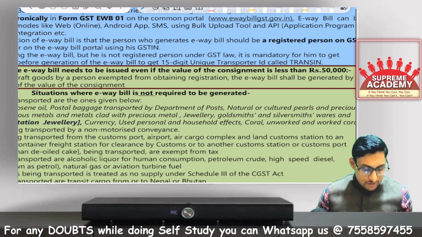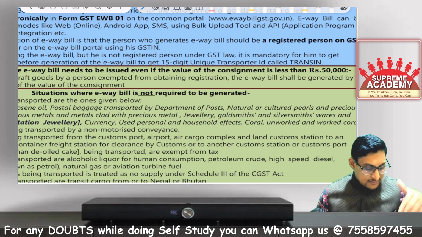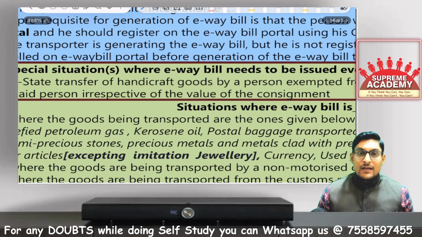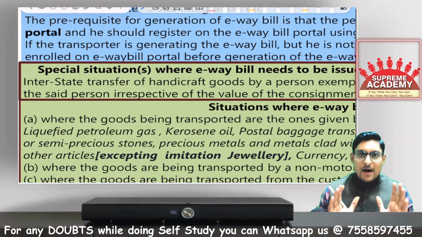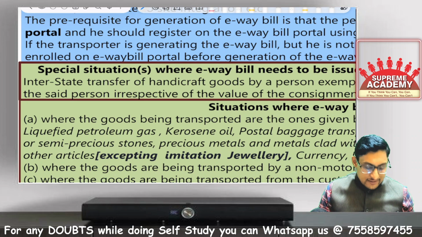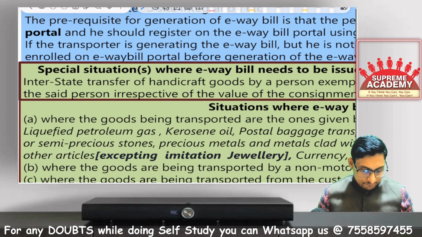There is a case where this limit of 50,000 does not apply. It means even if you make a single rupee supply movement of goods, in this case e-way bill is compulsorily required to be generated. So what is the case? In case of handicraft goods, interstate transfer of handicraft goods, there is no bar of that consignment value of 50,000. Even a single rupee movement of interstate transfer of handicraft goods, e-way bill is required to be generated compulsorily. No benefit of limit will be given.